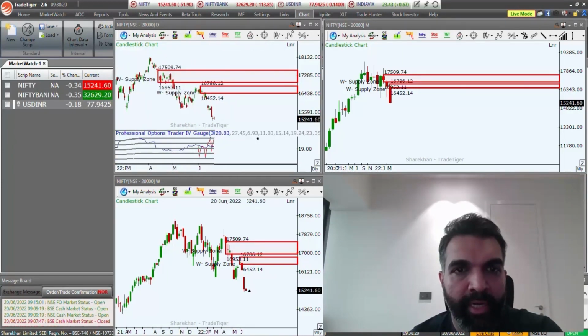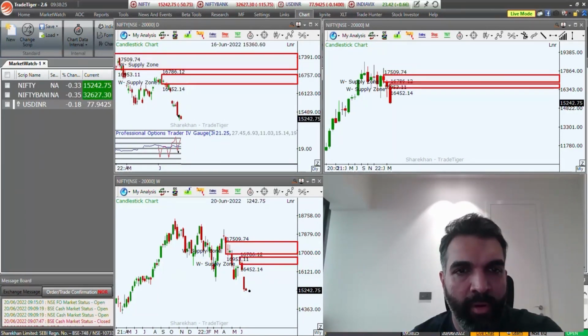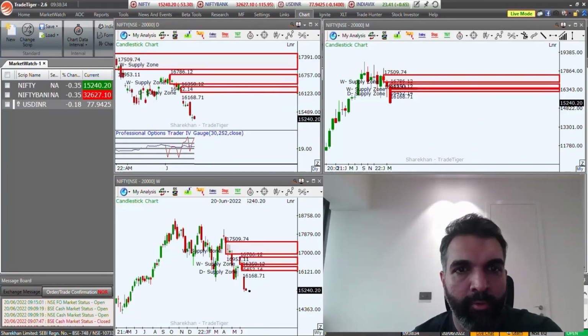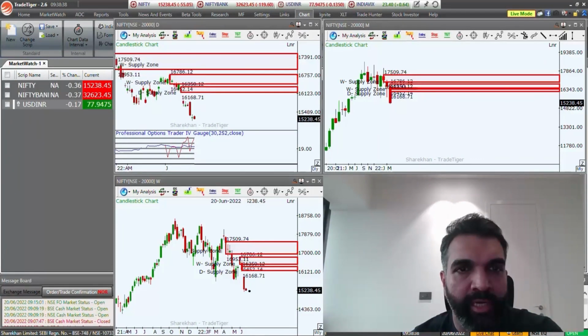If you look at the daily chart, we do have this drop based drop, but the structure of the level is not great, and I would more or less look at this gap level over here in case I'm looking purely to short the Nifty around 16,168 odd levels.